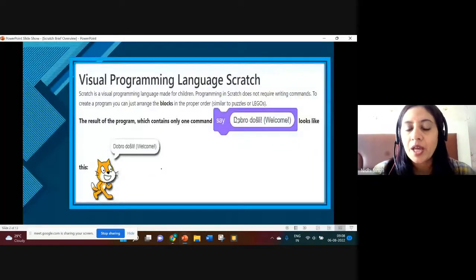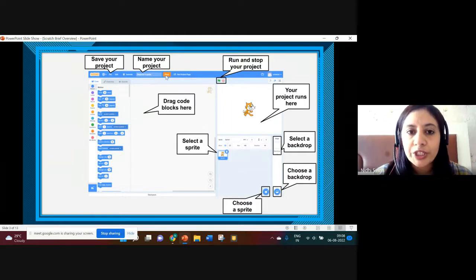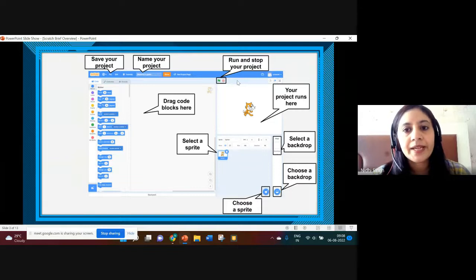All right. So now see, this will be your screen, this will be your interface. From this is the file menu. If you click on it, you can load a project to your computer, you can open a new project, you can save your project. Just before the share button, that field is there. Here you can name your project. This green flag will help in running your project, and with the red dot you can stop your project.